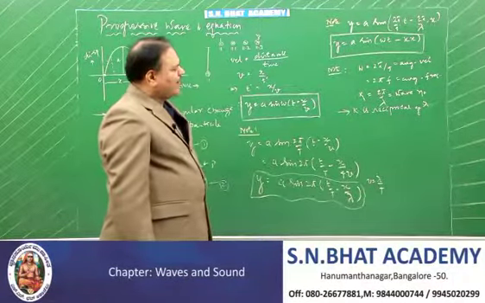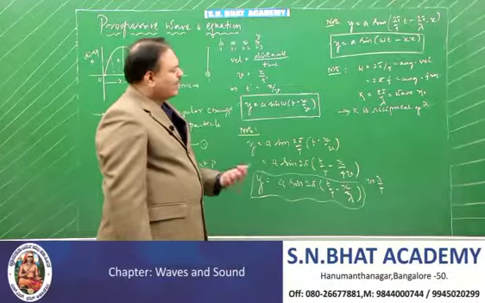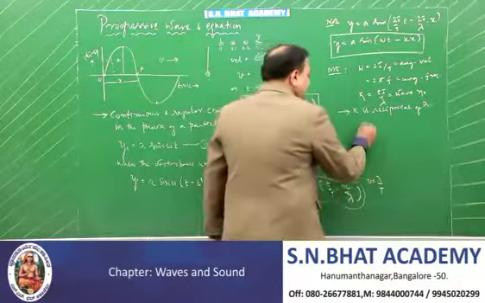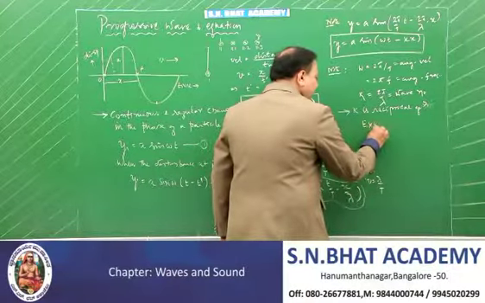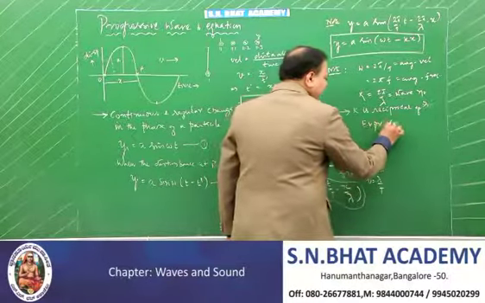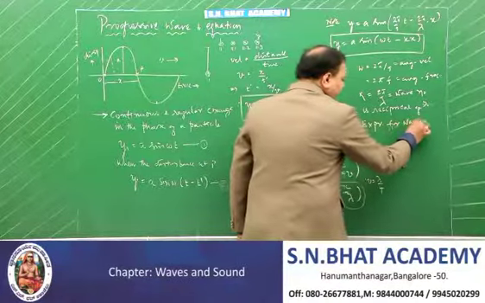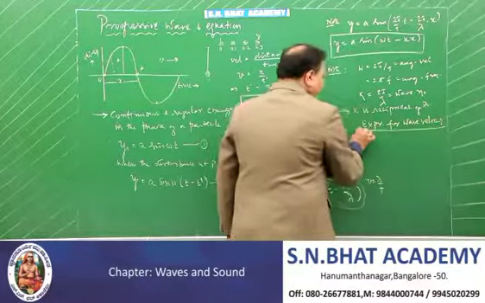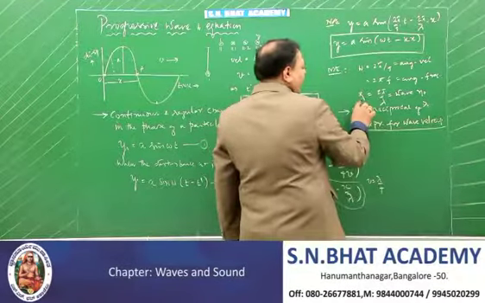Next other important heading is you can get an expression for the wave velocity. How do you get this one? Look here. Very easy. You know the meaning of omega. You know the k.